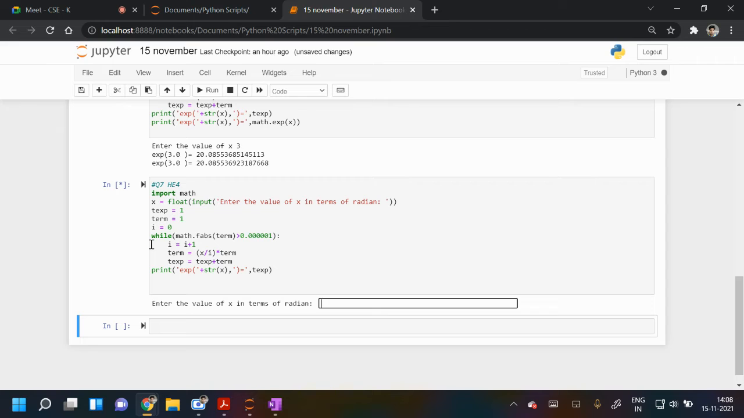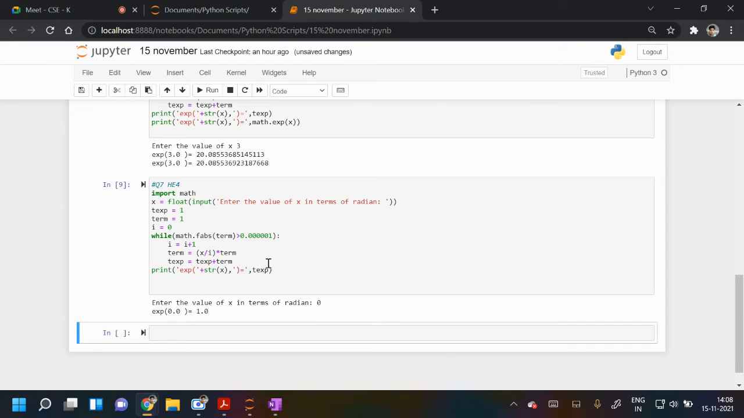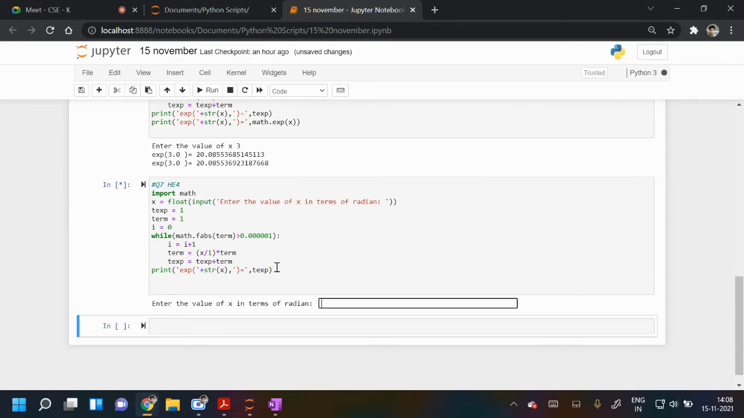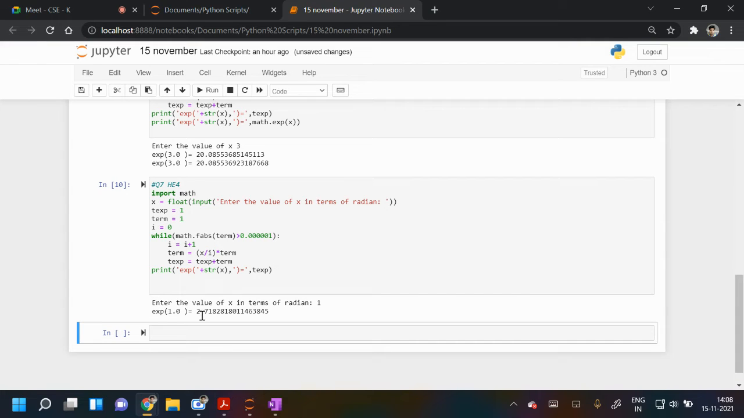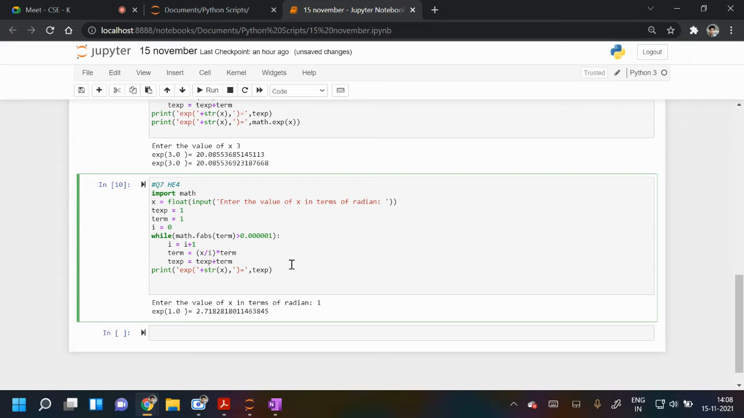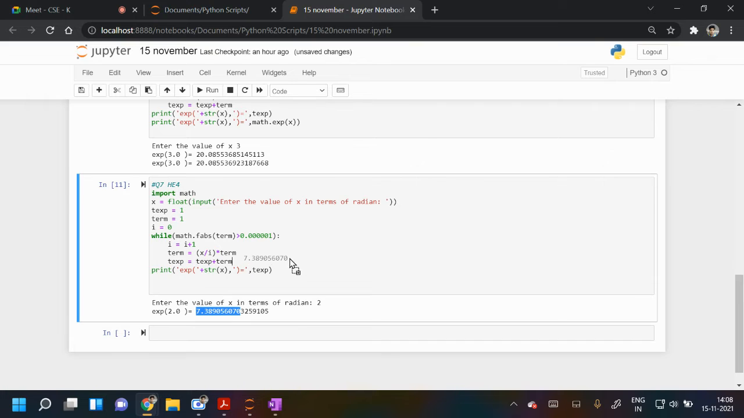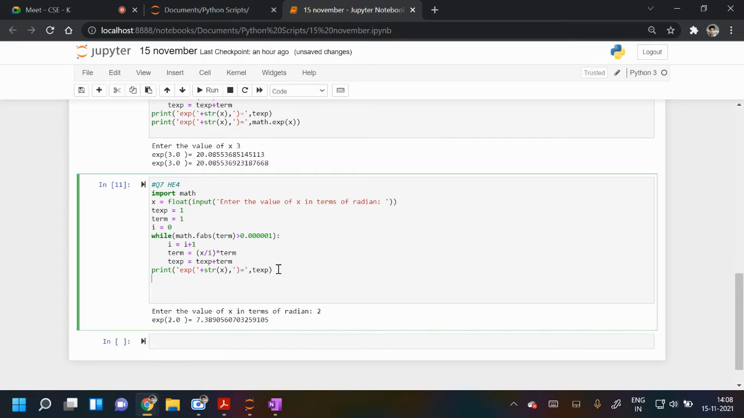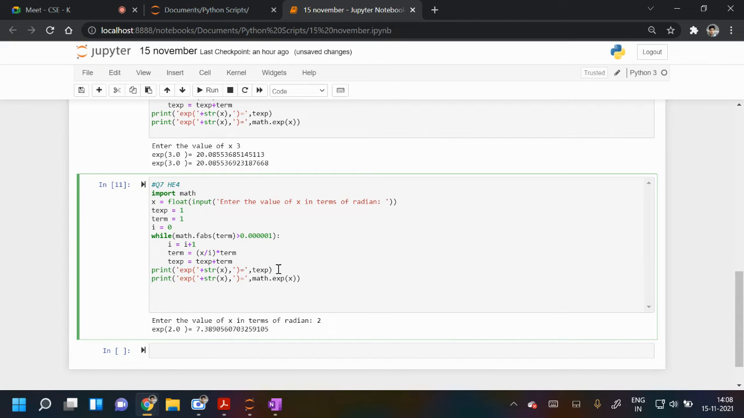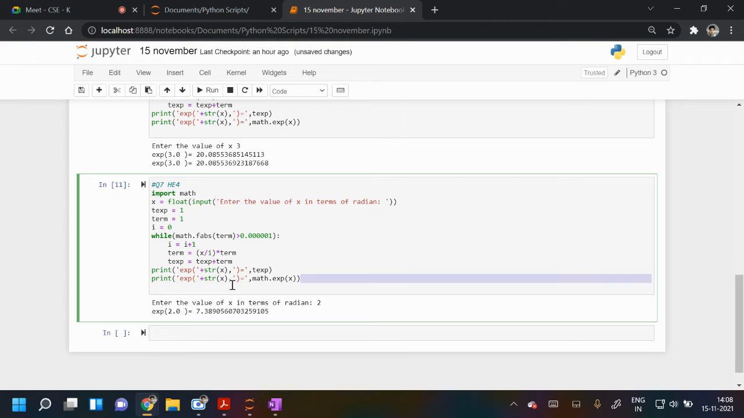So shift run, you put 0, so e to the power 0 is 1. Shift enter 1, e raised to power 1, the value of exponential 1, is 2.718. When x is 2, e square is 7.38. I wanted to compare that, that's why I used this. This is just the math inbuilt function, math.exp of x. This will give the original value, and you will check whether you are getting it correct or not.